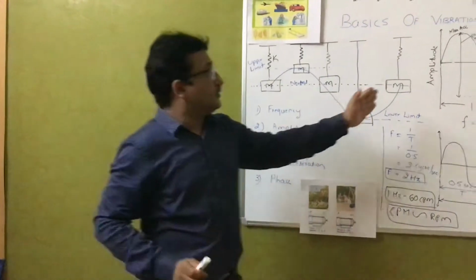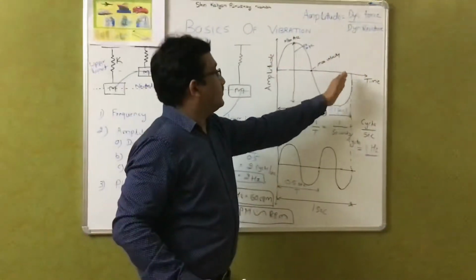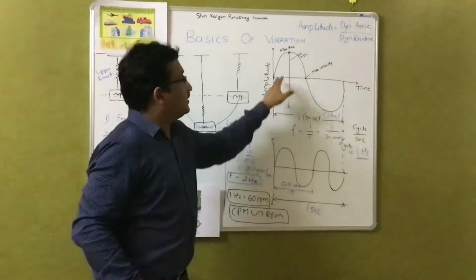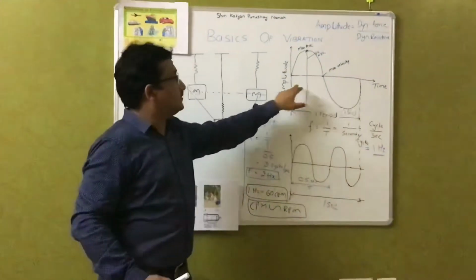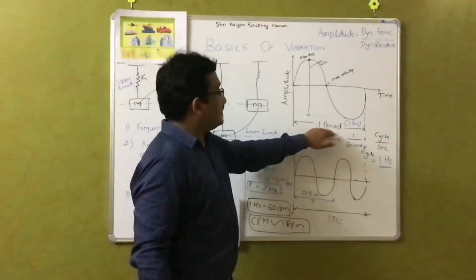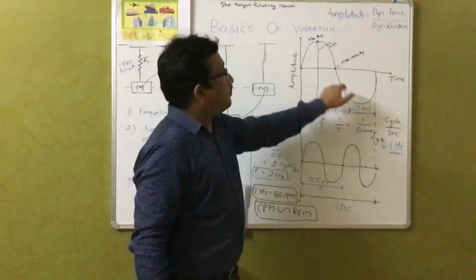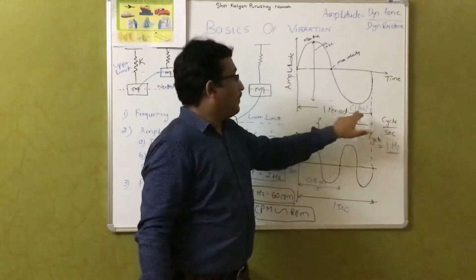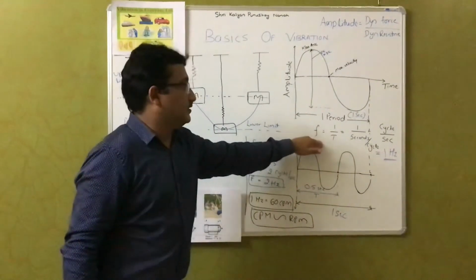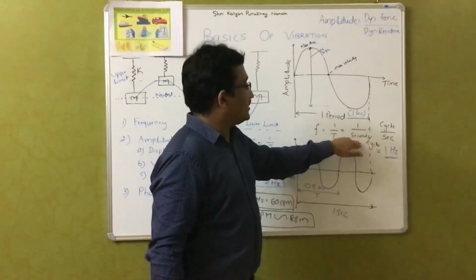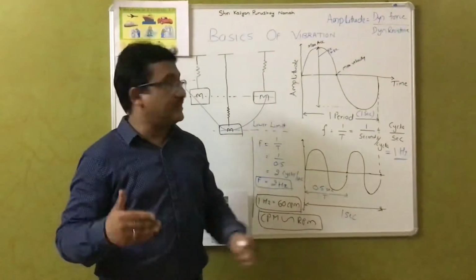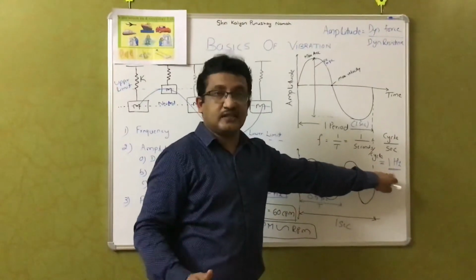Here, this is a sine wave. This cycle completes in 1 second, meaning in 1 second the cycle completes. So we can call this frequency 1 cycle per second. The second thing is period. The time taken to complete one cycle is called the period. When you invert the period, you get the frequency. Here T is seconds per cycle and F is cycles per second. 1 cycle per second is termed 1 hertz.